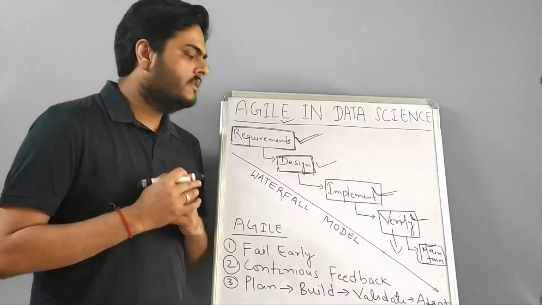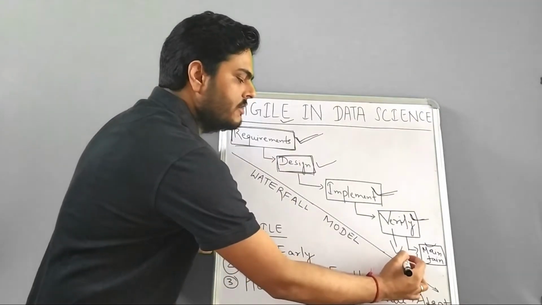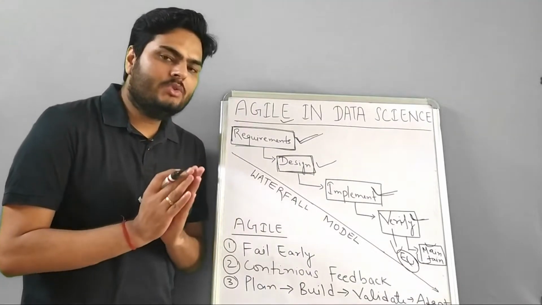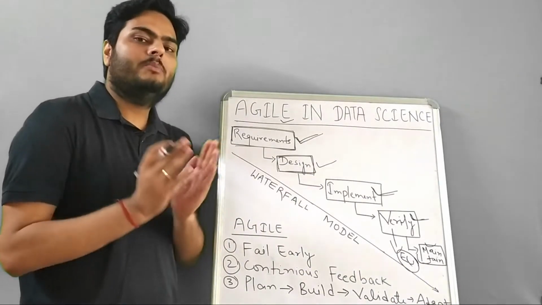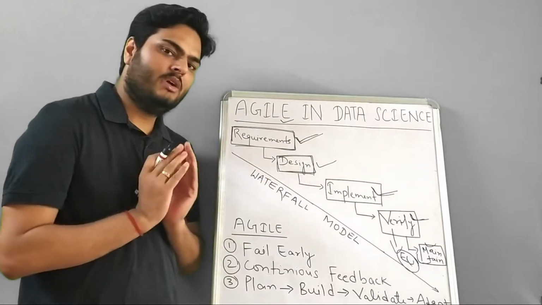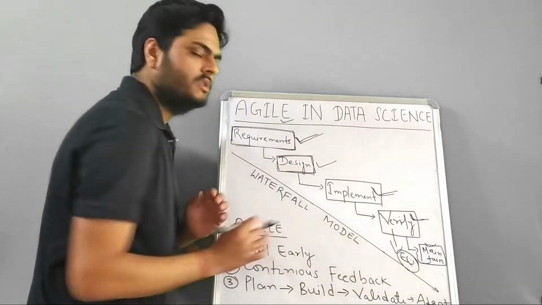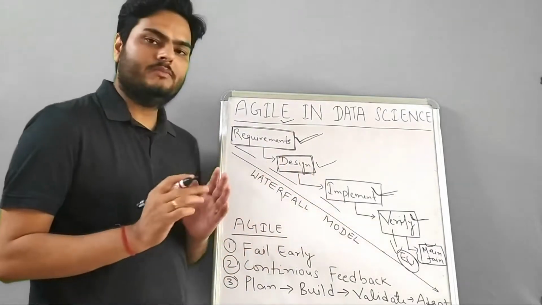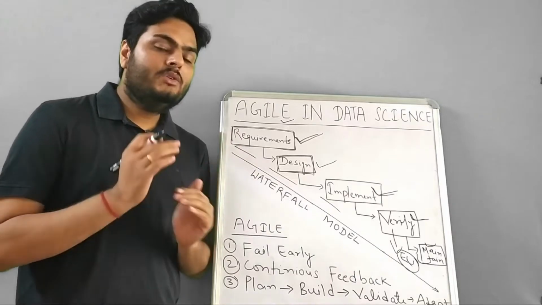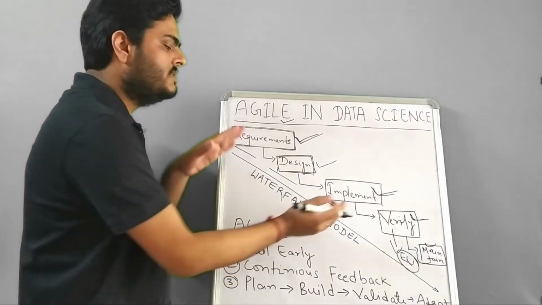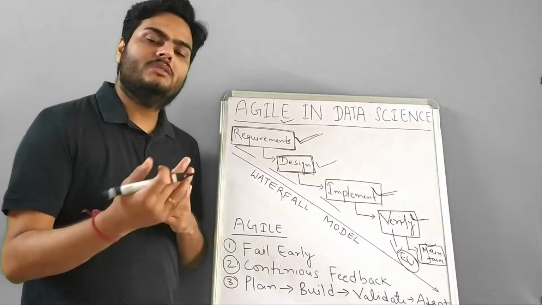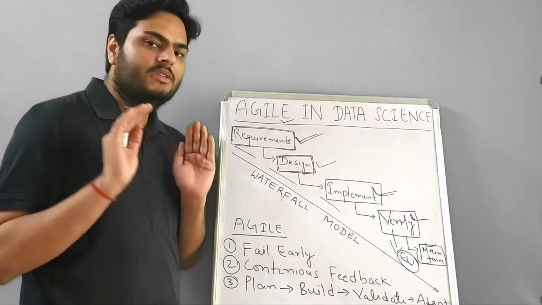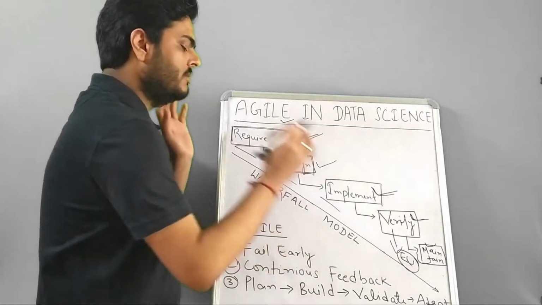Problem number 3 is the end user, or business user. The end user does not get to see anything, meaning how the product is looking or how the design is coming out. Nothing is visible to the end user when the project is in the requirement phase, design phase or implementation phase. That is the reason the end user cannot interact with the team if he or she wants some change or has some feedback or opinions. These are some of the problems of the traditional waterfall model.